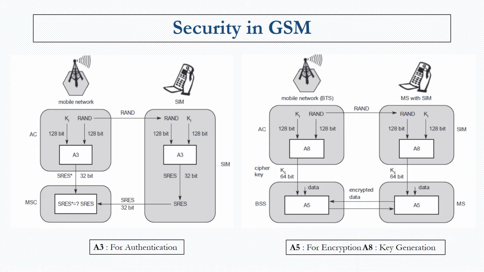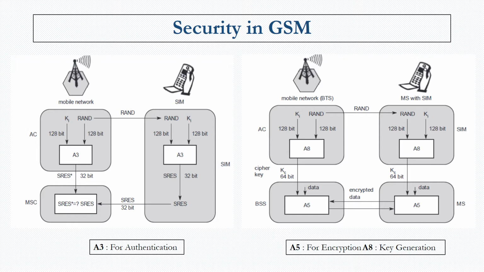So the A3 algorithm makes use of a random number, which is a 128-bit random number, and a key. So these two together, the authentication algorithm, A3 algorithm, generates a 32-bit signed response. And the authentication center also performs the same thing and generates a signed response.